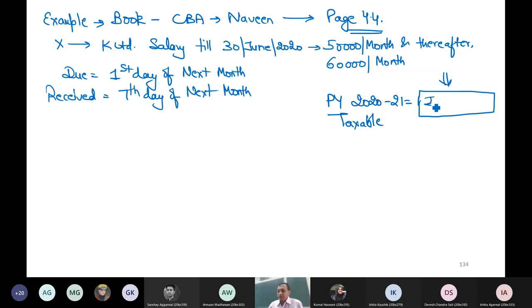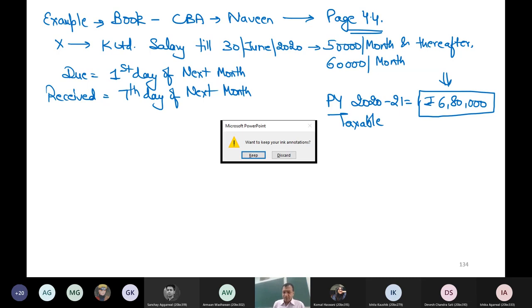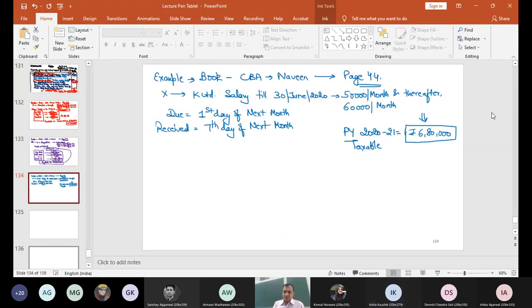Now everyone try to see, are you getting 680 or not? I will explain when everyone makes an attempt. 680 is the correct answer, but raise your hands only when you are getting 6 lakh 80. Presentation matters, not the answer only. You must know how 680 has come. So when you get 680, please raise your hands. Only 9 have got 680, so others please try.